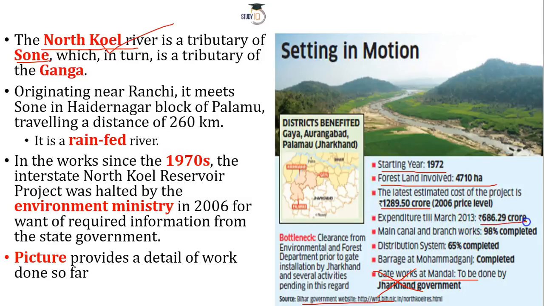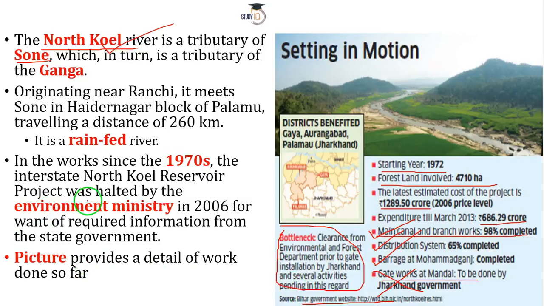Expenditure till March 2013 is 686.29 crore. The good thing is that the main canal and branch work is 98% done and dusted. Distribution system 65% complete. Barrage at Mohammadganj, check, it is done. But the biggest bottleneck that this particular project faced, or used to face, I must say, is the environmental clearance. Why? We will talk about that as well.